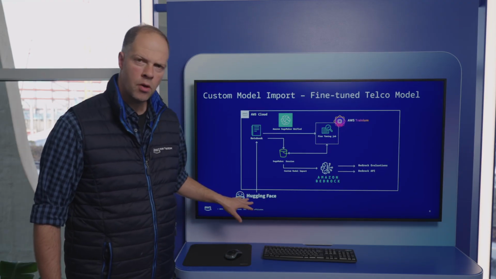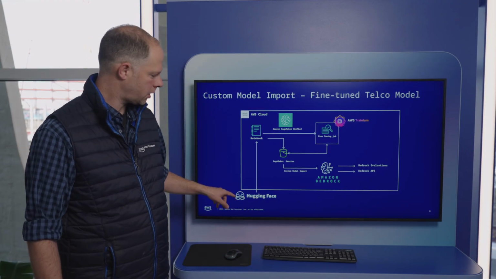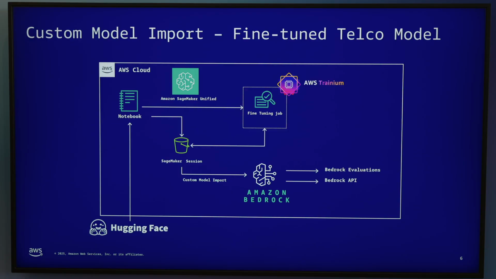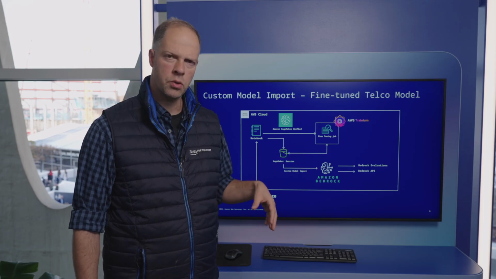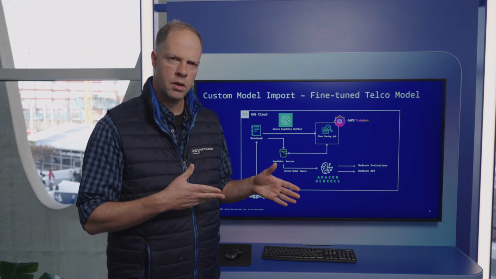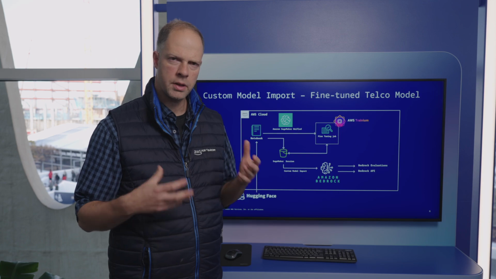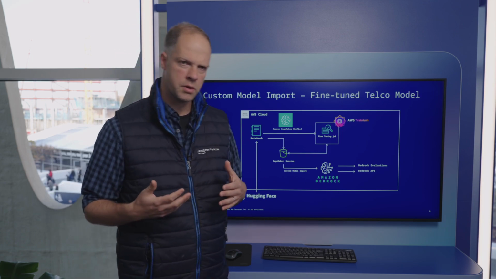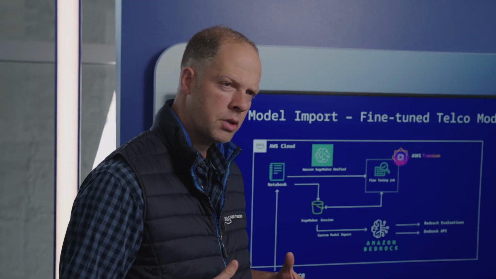So we have open source models that we can bring from the Hugging Face repository, where you have hundreds of models that you can bring into Amazon SageMaker. We run the fine-tuning job using GPUs or AWS Trainium, and then we use the Bedrock custom model import feature to bring it into Bedrock, where we host the model. This is where we are going to make an evaluation using LLM as a judge. So we use one of the LLMs to compare the base model to the fine-tuned models, and we'll see what type of results we're getting. So let's go to the demo now.